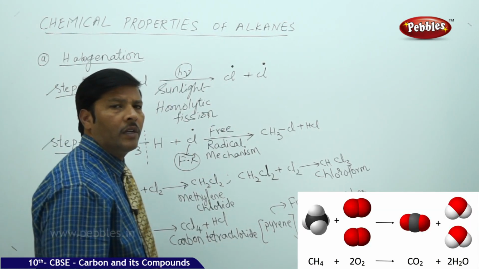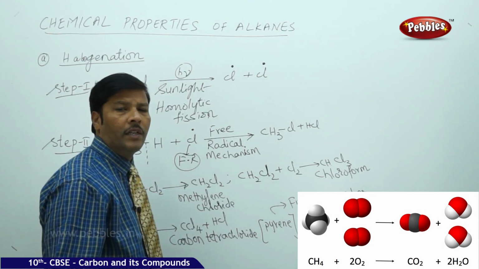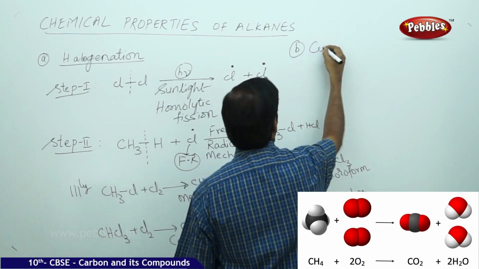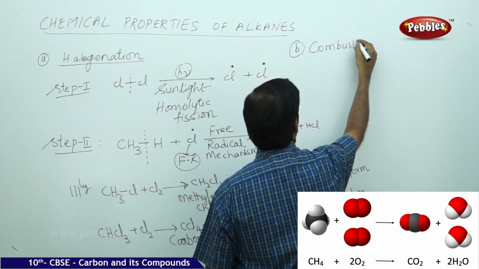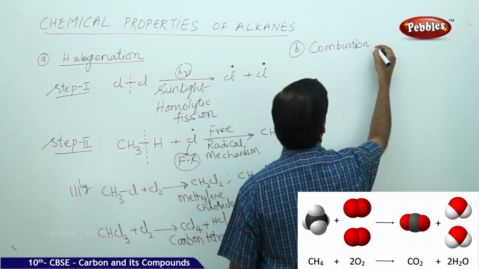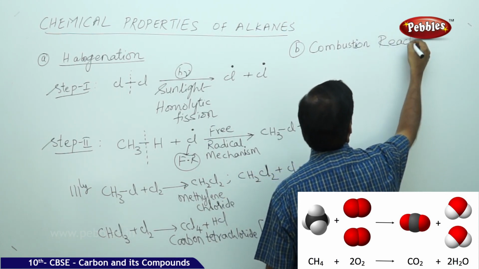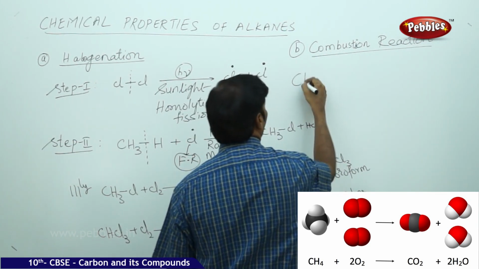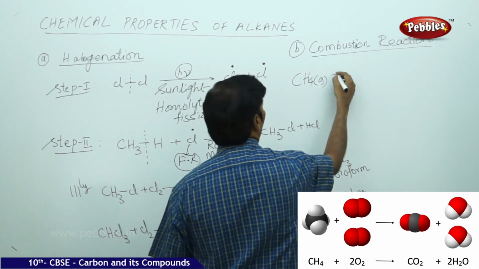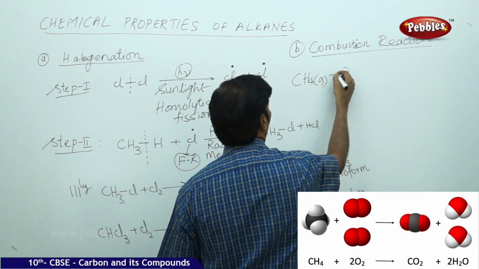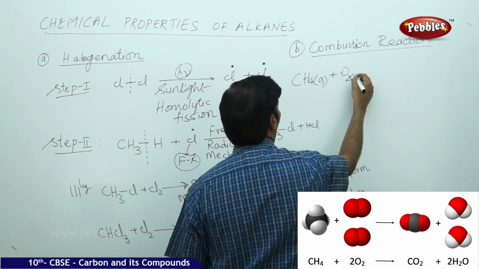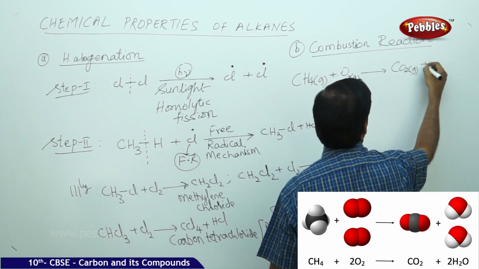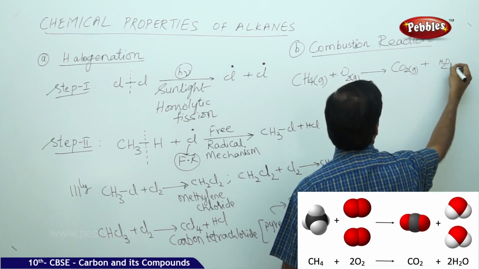Similarly, we will go for the next part of the chemical properties of alkanes: the combustion reaction. If you take methane gas when treated with oxygen gas, it gives carbon dioxide gas plus H2O liquid.